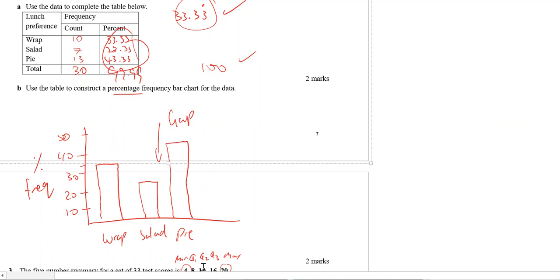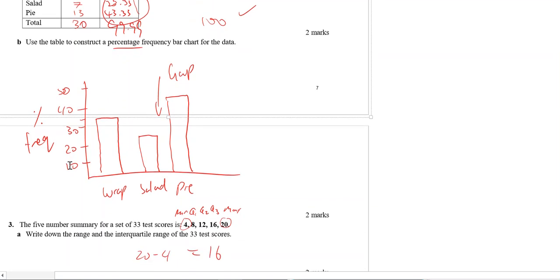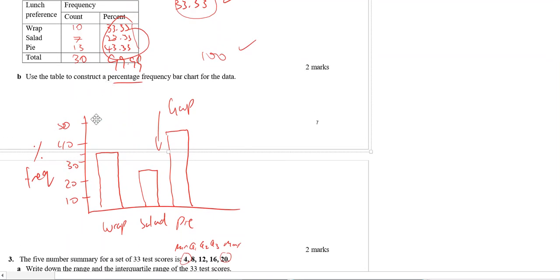So I was very harsh remarking that, because we're going to be harsh in the exam. So do it well, use a ruler, have gaps in between the bars. It's a bar chart, so it's not a histogram. There's a few students that graphed the counts. Read the question. It says percentage frequency. It doesn't say count. Really important. It doesn't say frequency. It says percentage frequency.